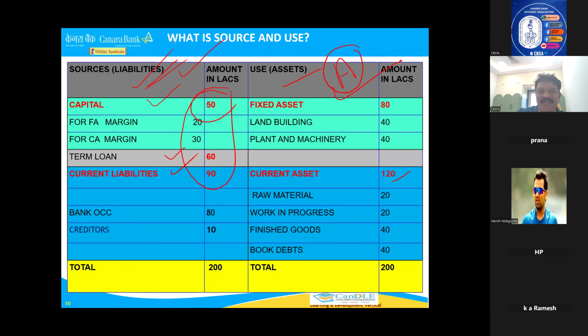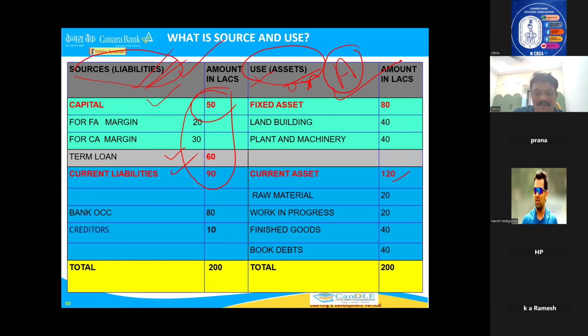Okay. Now first, asset is called the use. See, using the money and creating the asset. So uses. Assets are also called uses. One word is over. Liabilities is source. You are getting source from somebody. Capital is your own source. Term loan bank has given, it's a source for purchasing. And one more is stock purchasing also. You have taken some loans, OCC and all are liabilities. Sources, brought the sources, created the assets. So uses and assets are one and the same. Sources and liabilities are one and the same.